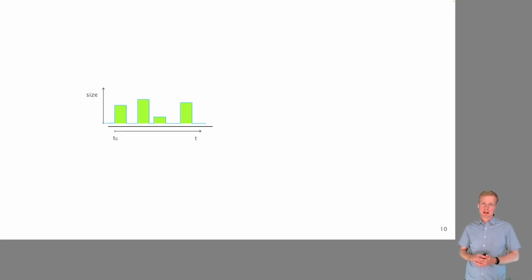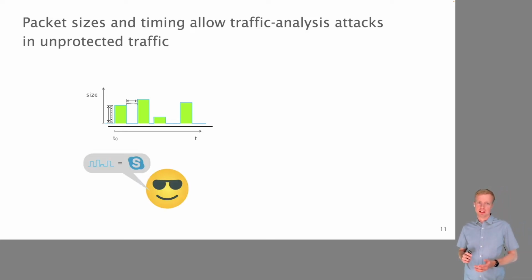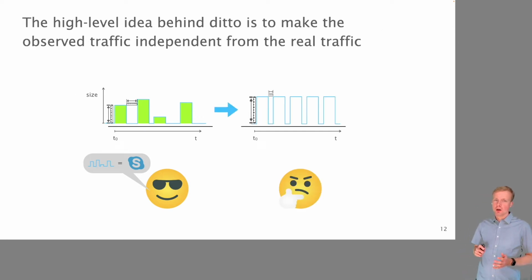Taking a step back now and looking at how these traffic analysis attacks work. We have here an example of traffic that is sent over one link. Each of these green rectangles represents one packet that is sent at a certain time with a certain size. And now a traffic analysis attack basically looks at the packet sizes and the timing between two packets, and by comparing this to our previous knowledge, the attacker can say, if I see this shape, for example, this is a Skype call.